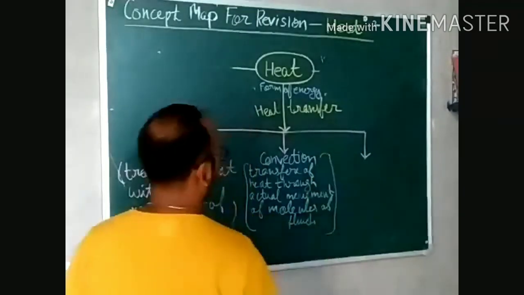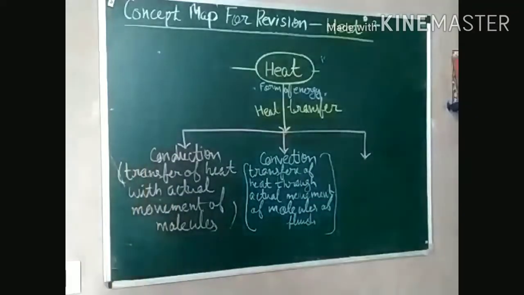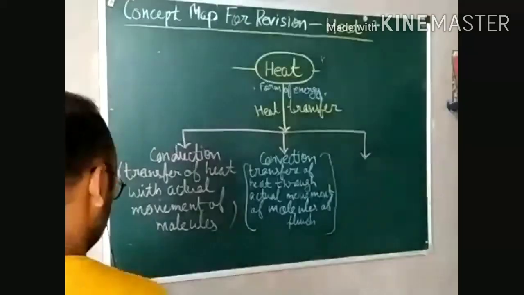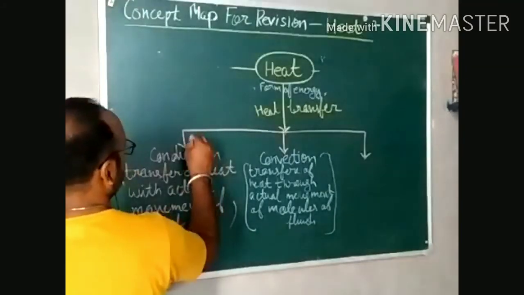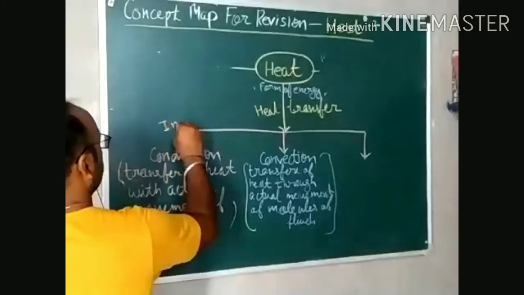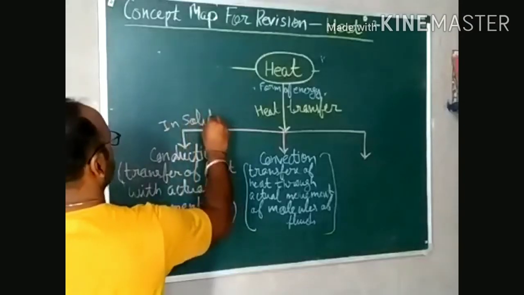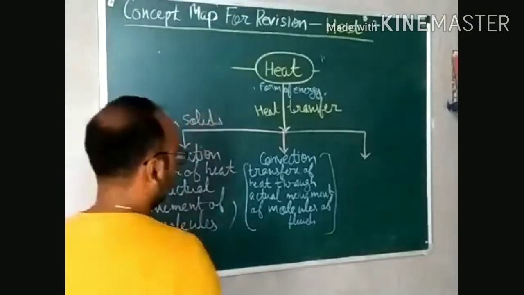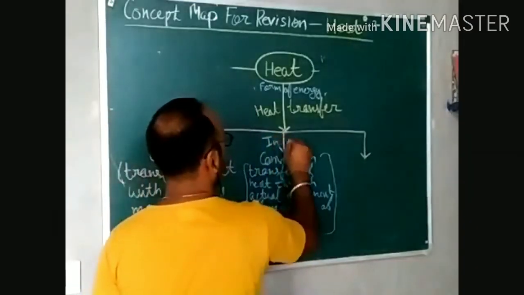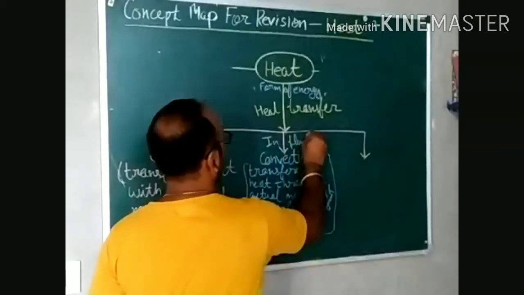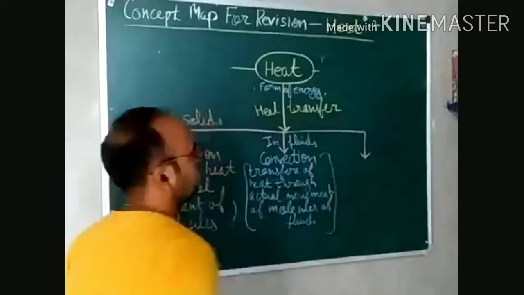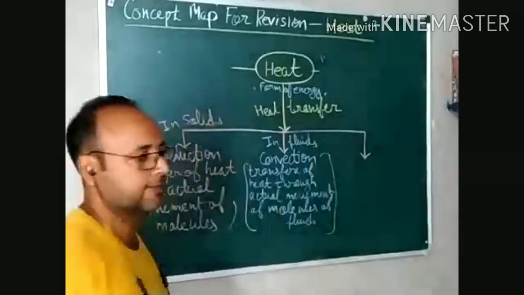We know what fluids are. Fluids are those which have the ability to flow, that is liquids and gases. So you can also say conduction takes place in solids only, and convection takes place in fluids. Fluids are liquids and gases, together they are known as fluids.